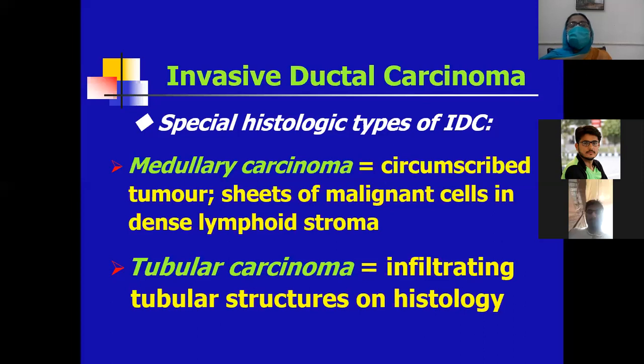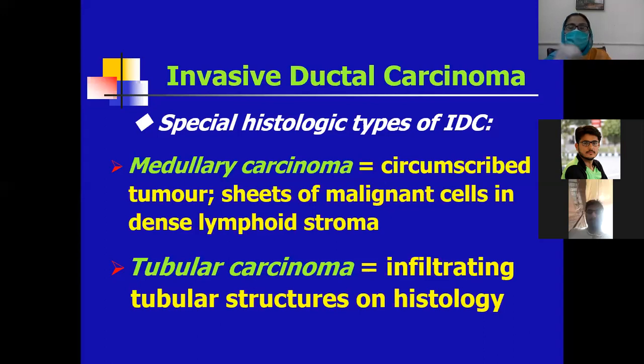I repeat again, there are different types. First, we discussed the NOS, IDC, invasive ductal carcinoma, no special type. This shows tumor cells infiltrating into the stroma. And there are certain specific types like medullary carcinoma. The features include circumscription and lymphocytic infiltration, lymphoid stroma.